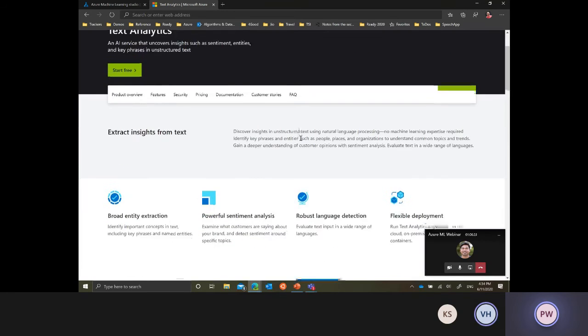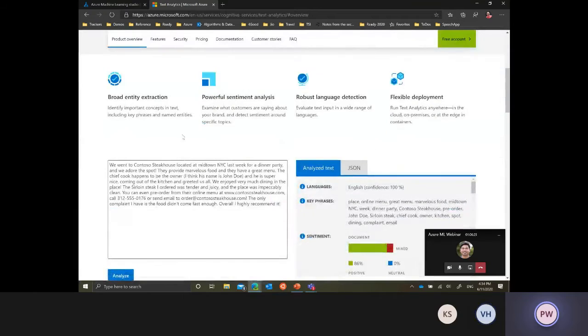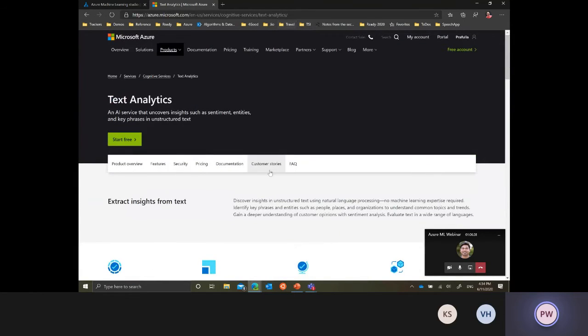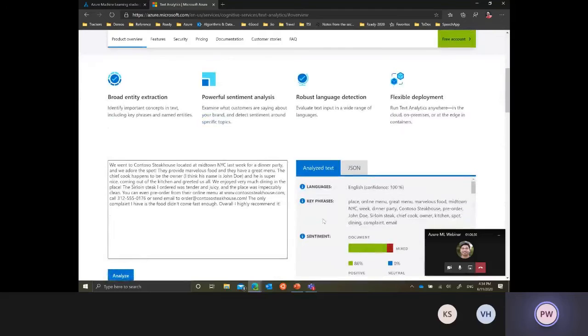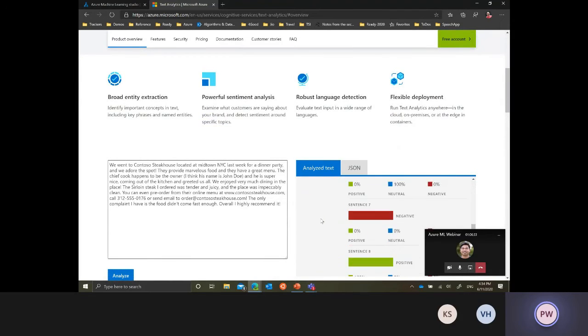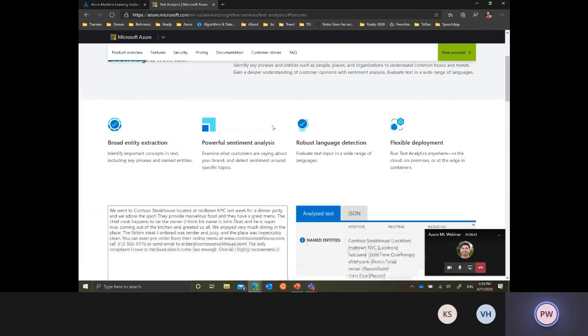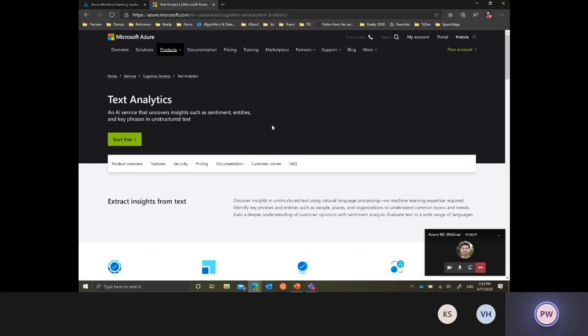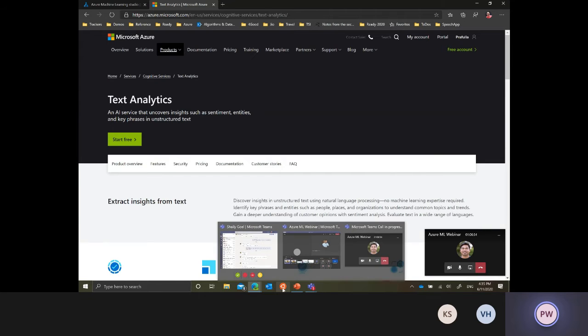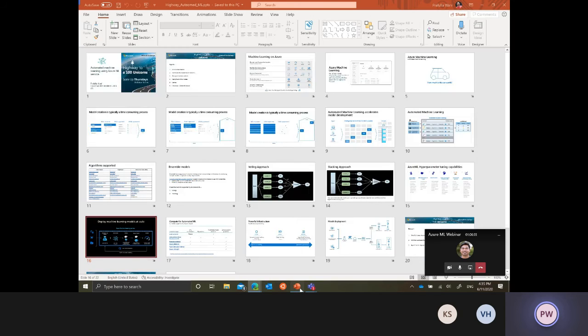Okay, so just for the question that came on NER, I just want to show this. There is something called Text Analytics API. You may want to check this out. This is part of Cognitive Services. It helps you detect various different entities and different types of entities. It could be a person, location, or even a skill or technology like TensorFlow, Kubernetes will be detected. This is one of the ready APIs as part of the cognitive service, and that could be a good starting point. And then if you want to build a custom model, we can definitely connect on that. So with that, let me just move back to the presentation that we had.